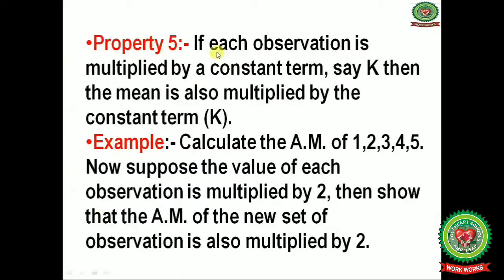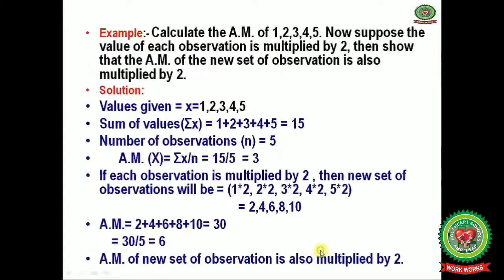Next one is property number 5. If each observation is multiplied by a constant term, say k, then the mean is also multiplied by the constant term k. Now let us understand it with the help of an example. First one: calculate the arithmetic mean of 1, 2, 3, 4 and 5. Now suppose the value of each observation is multiplied by 2. Then show that the arithmetic mean of the new set of observations is also multiplied by 2.